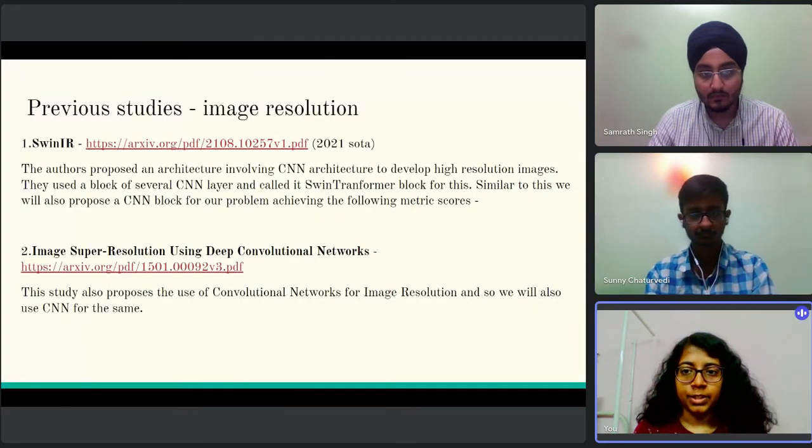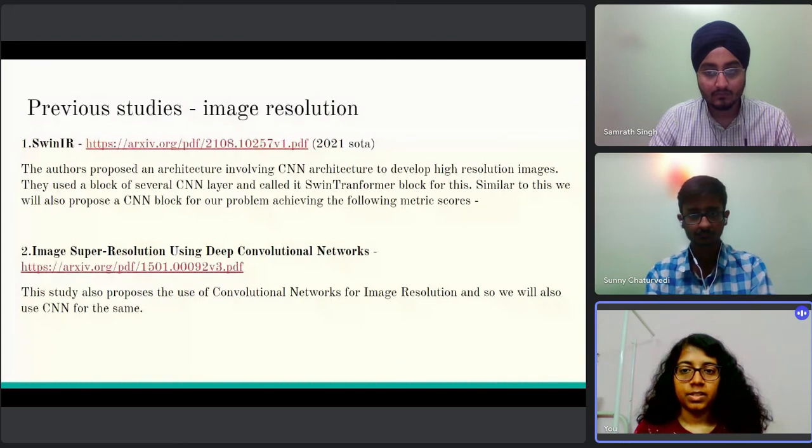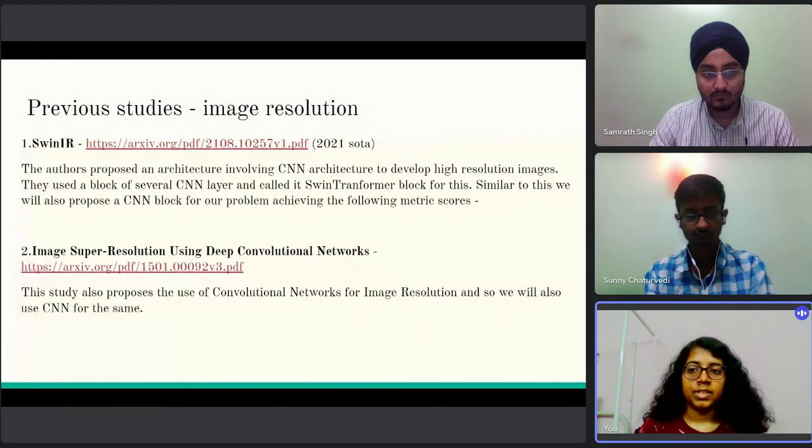Again continuing with this, some image resolution based previous studies. The first one is SWIN IR, which was the 2021 state of the art. Here the authors proposed an architecture involving CNN to develop high resolution images, and they used a block of several CNN layers and called it the SWIN transformer block.